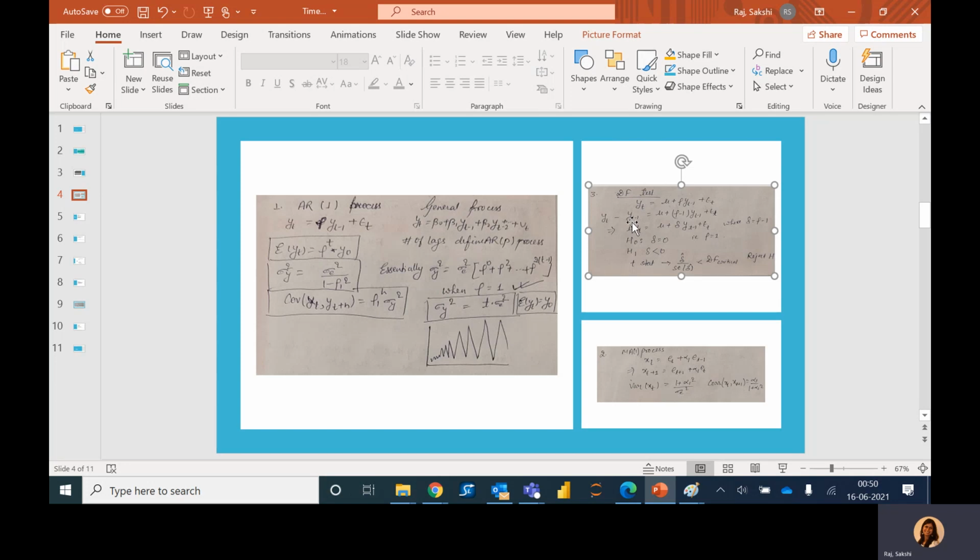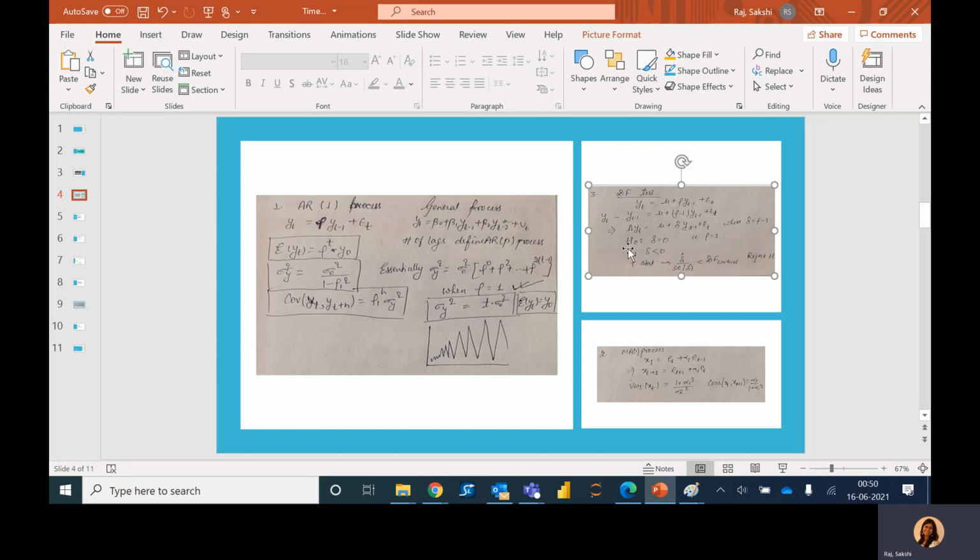All we have done is subtract yt minus 1 from yt. So this delta yt now becomes mu plus delta times yt minus 1 plus some error term. In Dickey-Fuller, under the null hypothesis, we test if this delta is equal to 0. Now when delta is equal to 0, rho will be equal to 1, because delta is equal to rho minus 1.